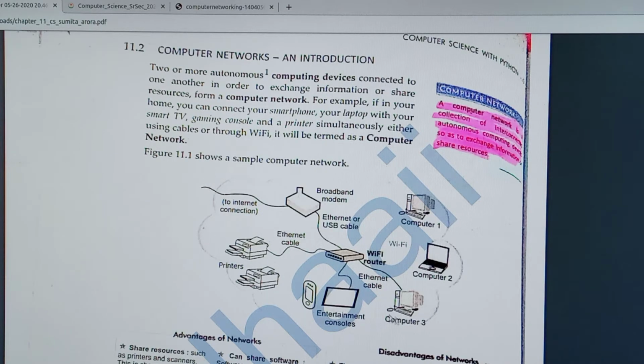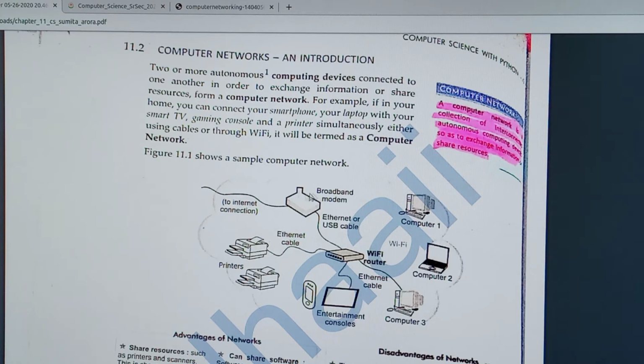Look at that. Here one example of a network is given. A Wi-Fi router is there in the middle, and that router is connected to all the devices. You are using an Ethernet cable to connect the printer, then connecting computer 1, computer 2, computer 3 by using Wi-Fi, and it is also connected to the broadband modem by cable.